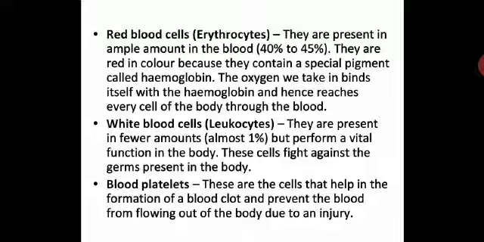Then it has blood platelets. These are the cells that help in the formation of blood clot and prevent the blood from flowing out of the body due to an injury. So blood platelets have a very important function, as discussed. A very small cut can lead to lots of blood loss from your body, that can lead to death also because of the loss of blood in the body. So the blood platelets help in blood clotting. All of a sudden you will see, if you have an injury and you are not applying any ointments, the blood will stop flowing because of the blood platelets.